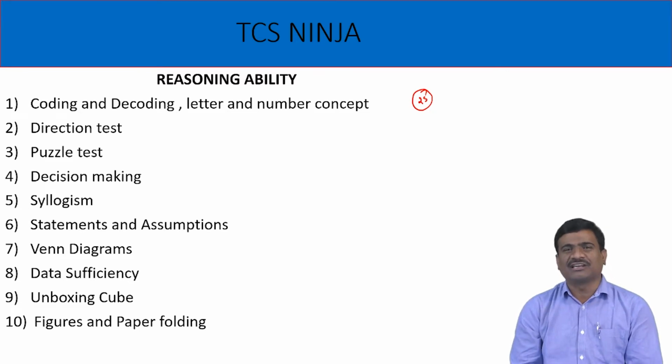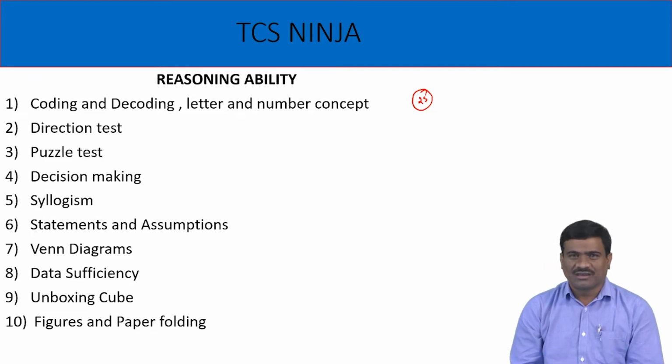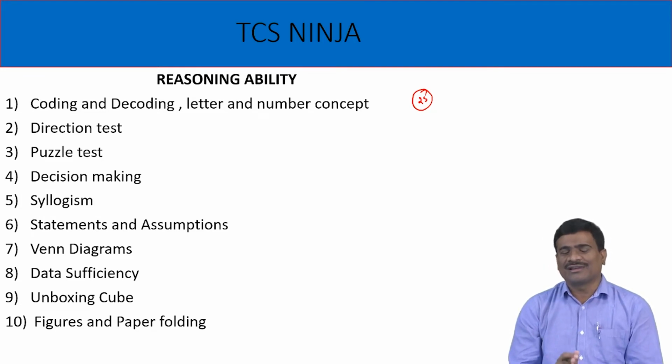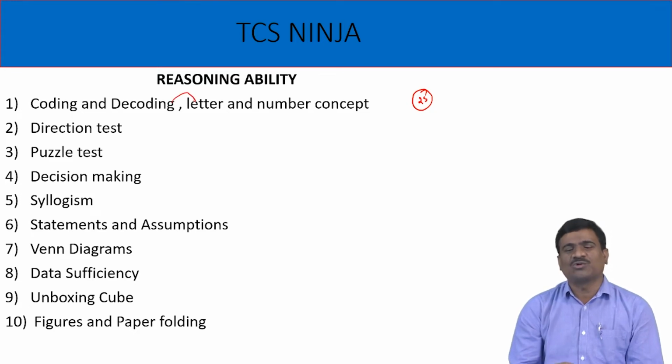Topics in reasoning ability. First one, coding and decoding, letter and number concept. Coding and decoding, letter concept, minimum 3 marks only.